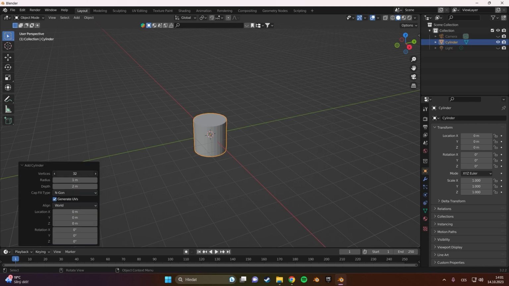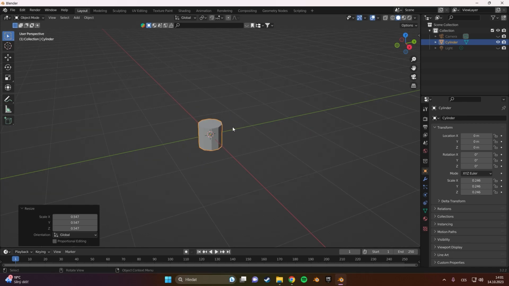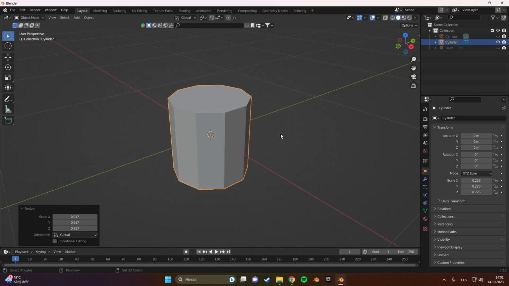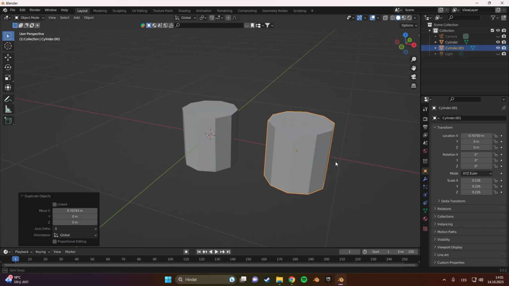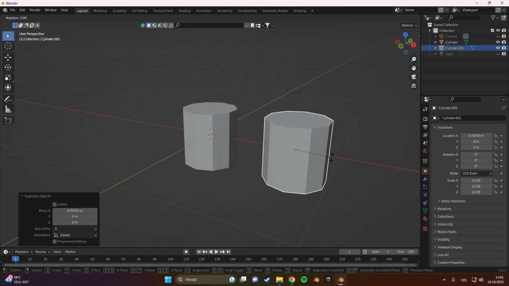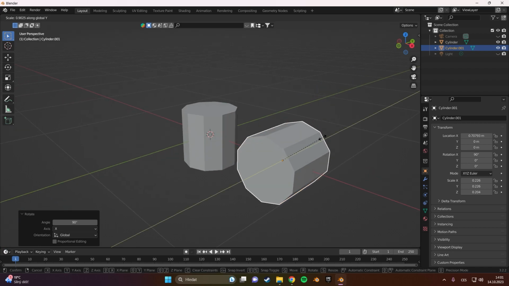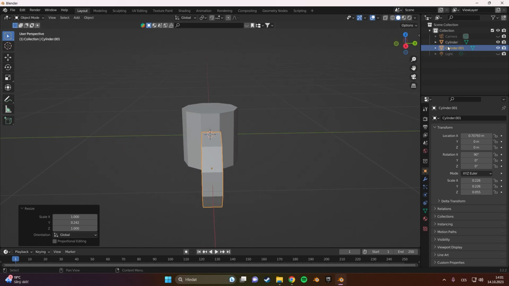Then we adjust the cylinder on its vertices and scale it down a little bit. Something like this. Now we hit Shift D to duplicate it and X to move it on the X axis, then R and X to rotate it 90 degrees and scale it on the Y axis, something like this.